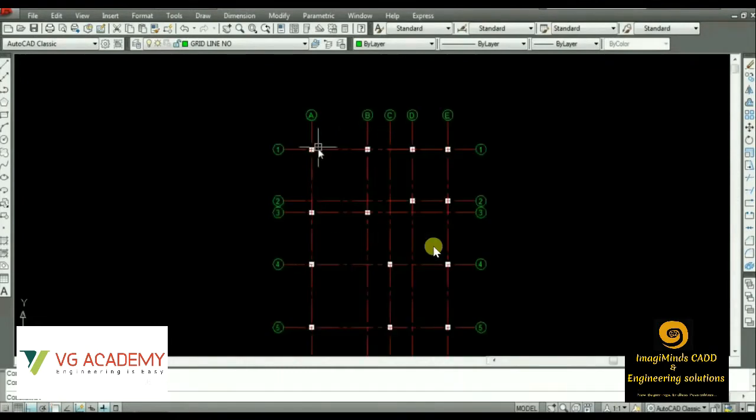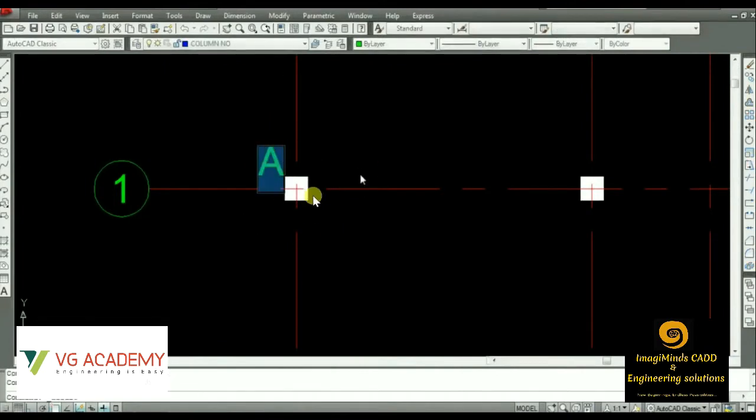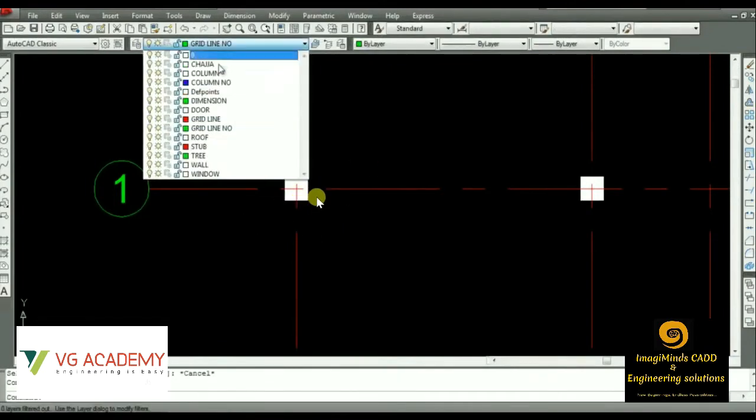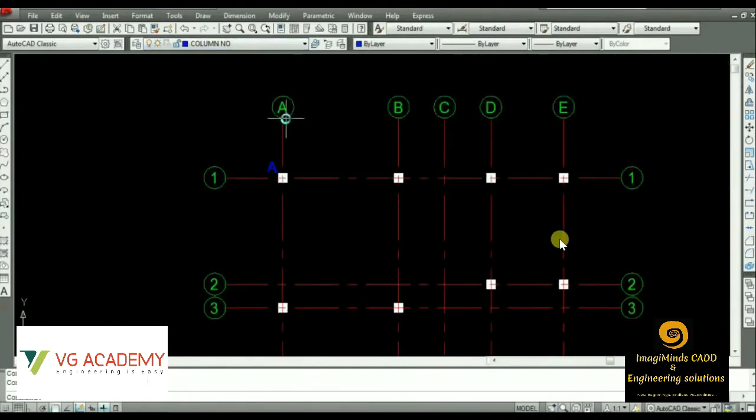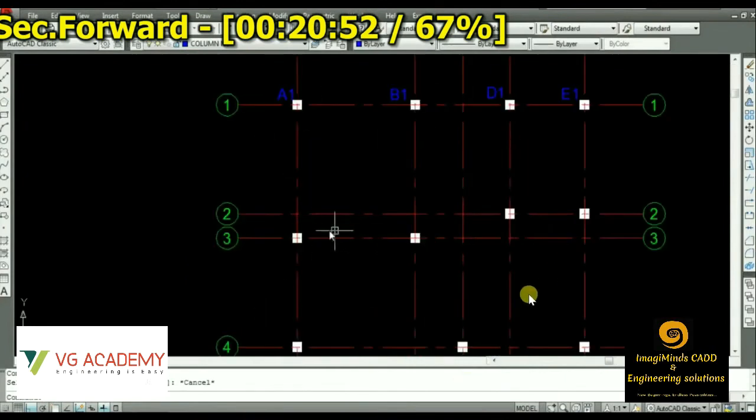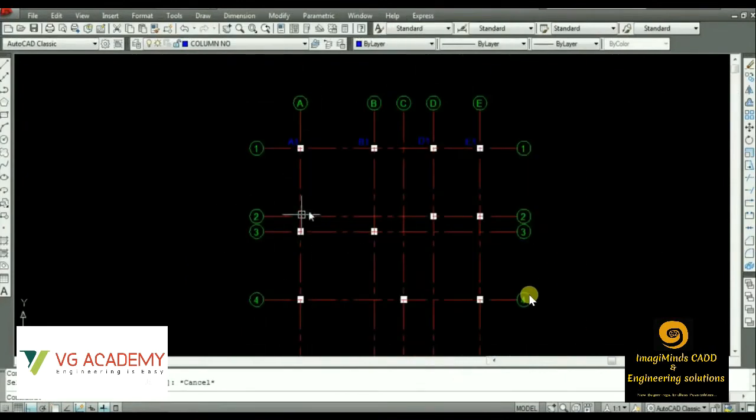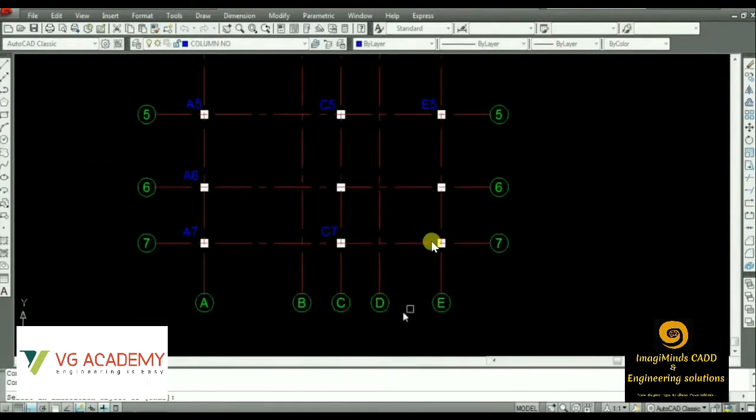Depending on the naming and the numbering, we'll be naming the columns. This column will be named as A1, this will be named as B1, and it goes on. We'll give you a basic idea or detailed idea in the next videos. This is just about giving basic information. These are the column namings going on, you can see.